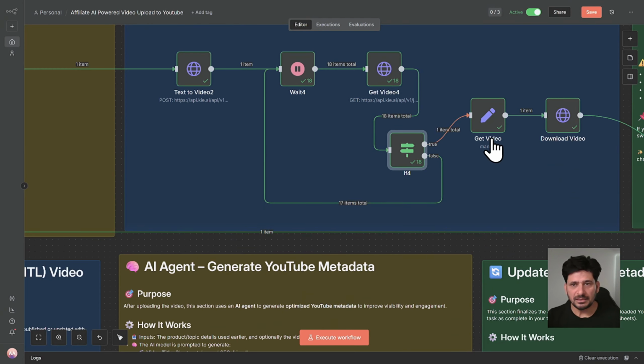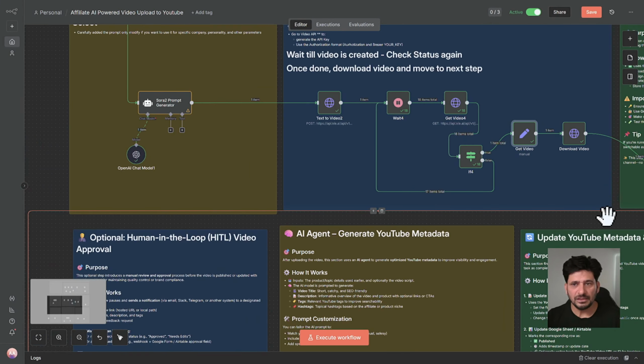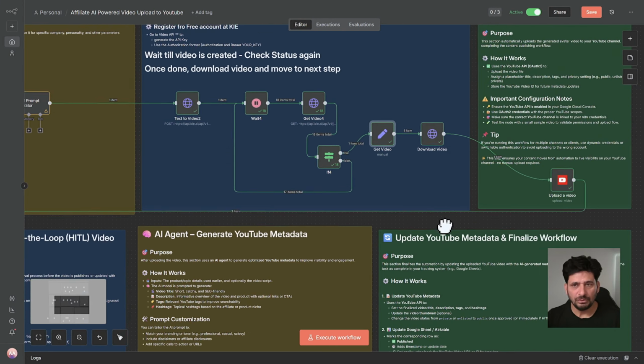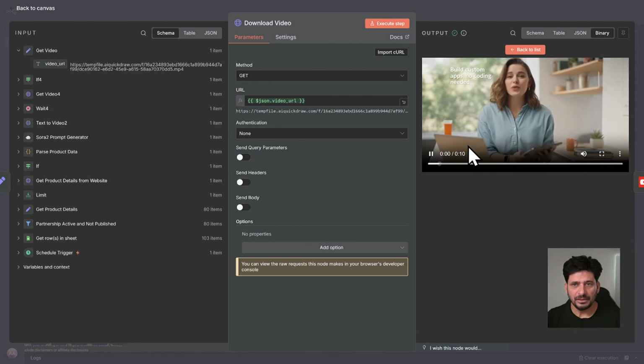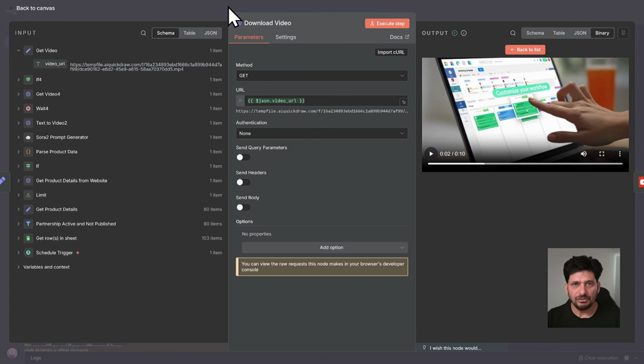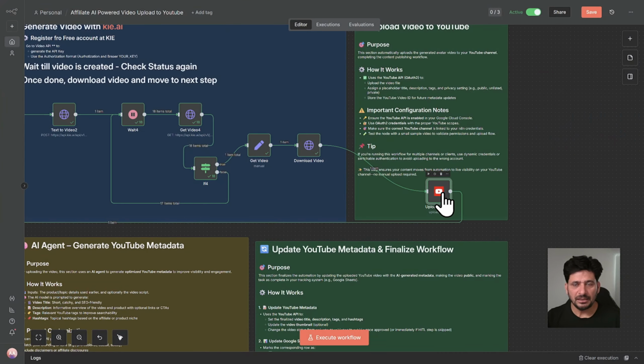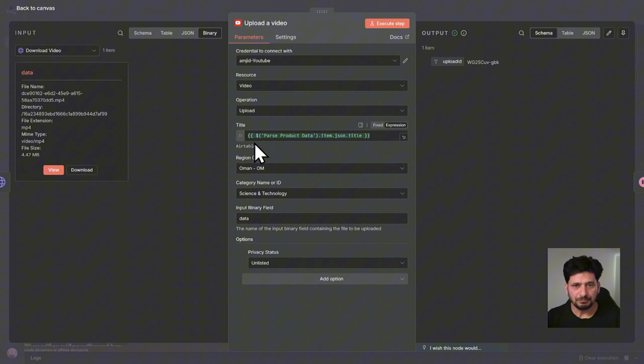And once the status is successful, it will get the video URL and send it to the next node, which is the HTTP node, a common node that will be used to download that video. So the video file is downloaded. I will just show you here. I'll play this video. You can see this is the same video that it generated, and then it uploaded the video to the YouTube channel. So of course you have to connect with your YouTube channel. You are sending the video, you are uploading it.